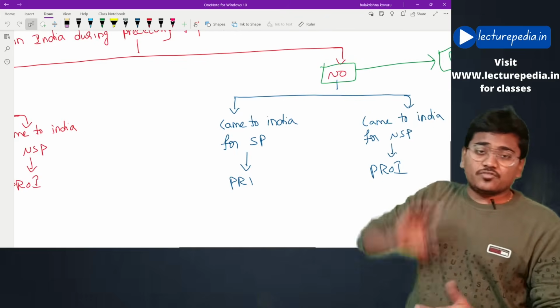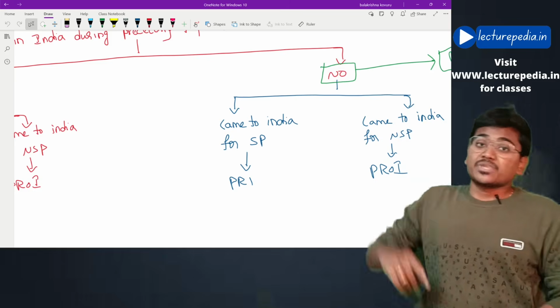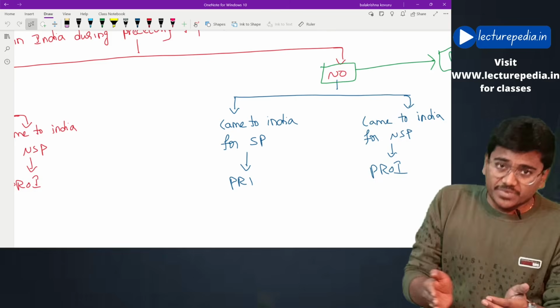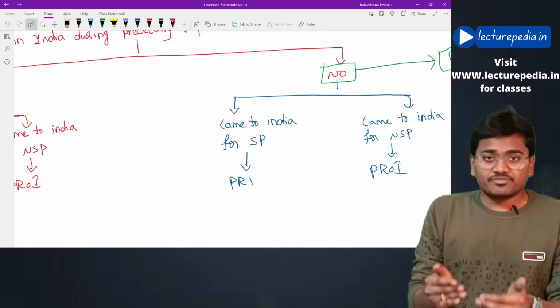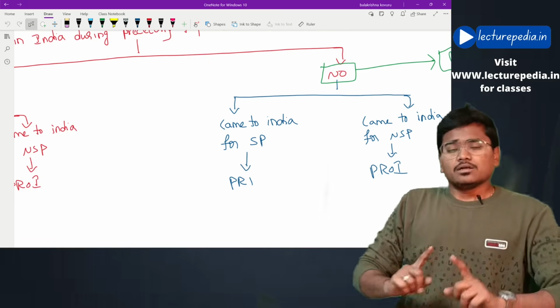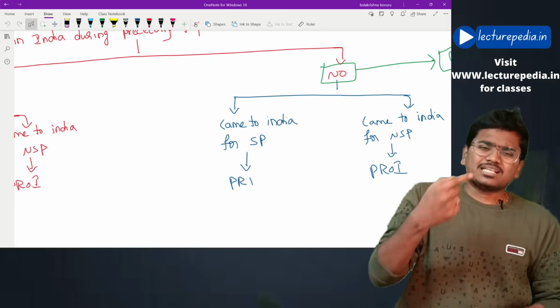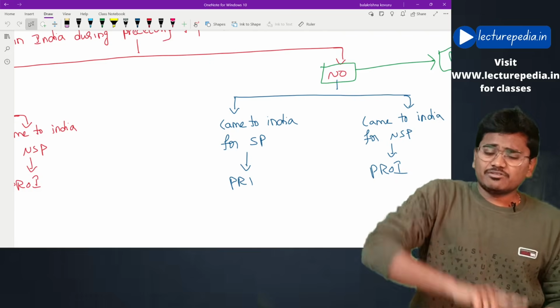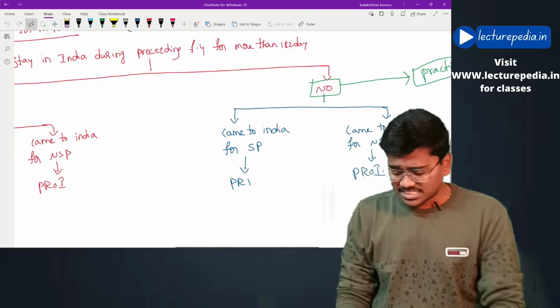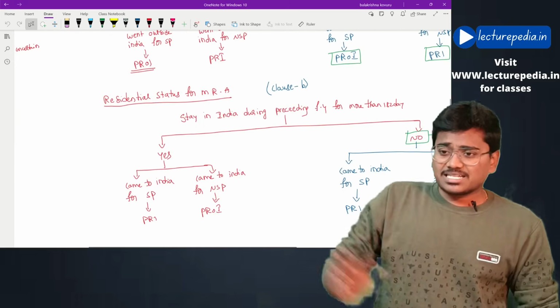If the answer to the first question was no, even then Mr. B will see whether Mr. A went to India for a specified purpose. Yes, he came to India for a specified purpose, then Mr. A will be a person resident in India. If he came to India for other than a specified purpose, then Mr. A will be a person resident outside India. This is how you will check if individual cases are given.